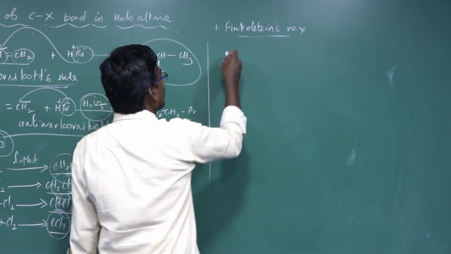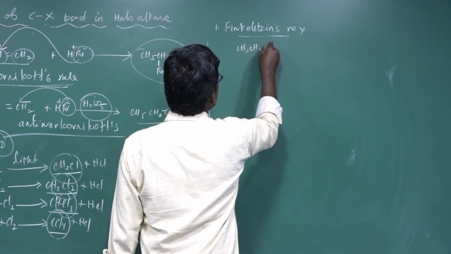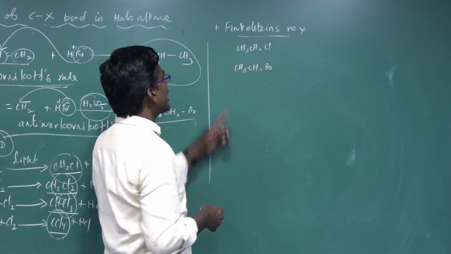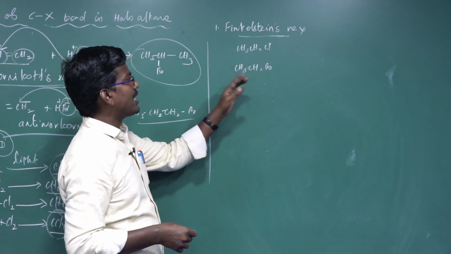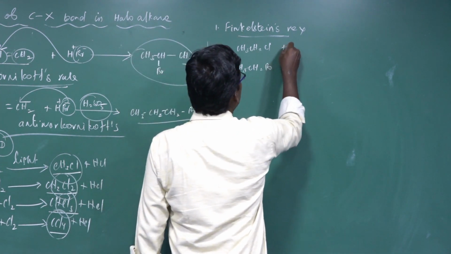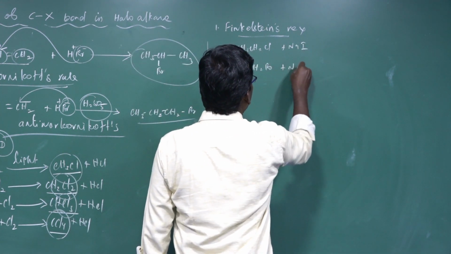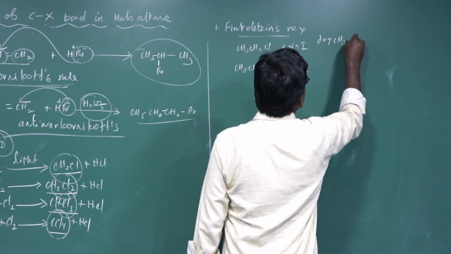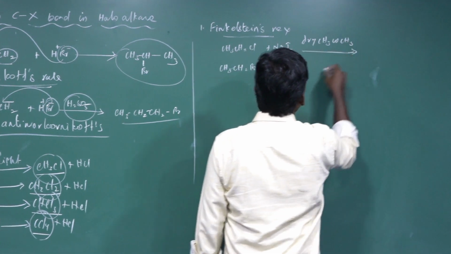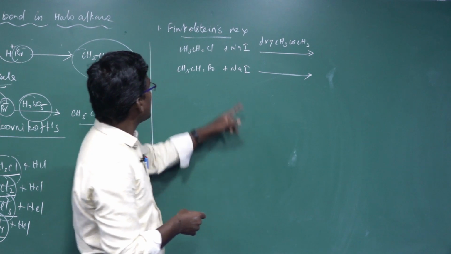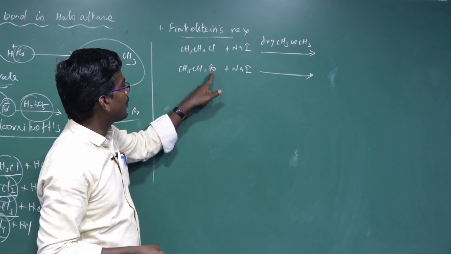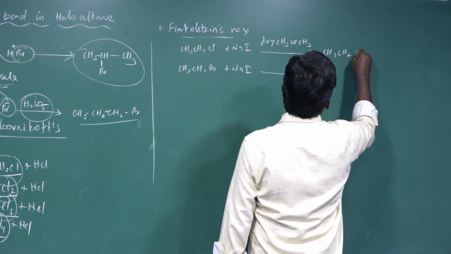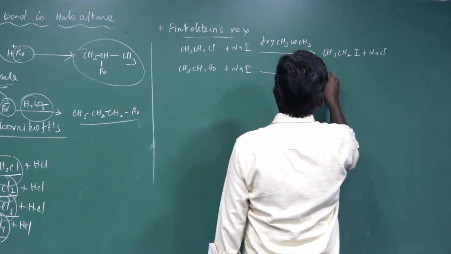For example, ethyl chloride, CH3CH2Cl, and ethyl bromide, CH3CH2Br, chloroethane, bromoethane, react with sodium iodide, NaI, in presence of acetone, CH3COCH3, as a solvent. Here Cl is replaced by iodine, and Br is replaced by iodine to form CH3CH2I plus NaCl.